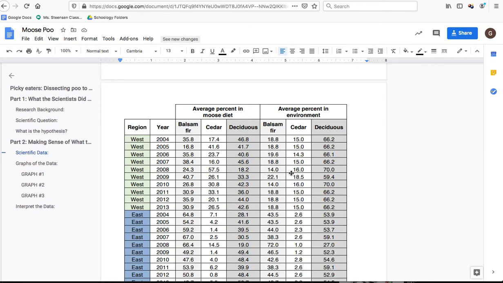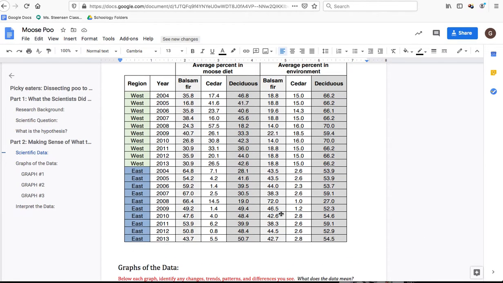Anyways, part 2 is more about working with data itself. And we have this table and then we have 3 graphs. The table, don't worry too much about green or blue, because we're not asking for the difference between west and east. We're not really interested in that. We're interested in seeing if moose have a certain preference, just as a whole, not really based on regions.